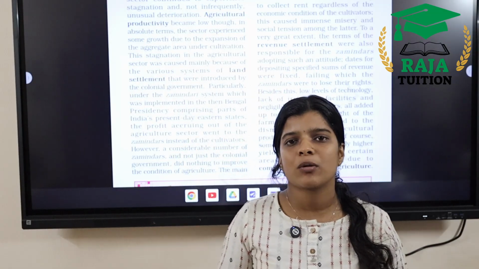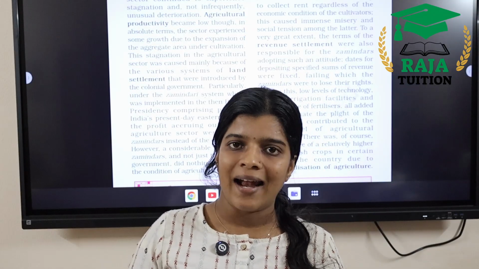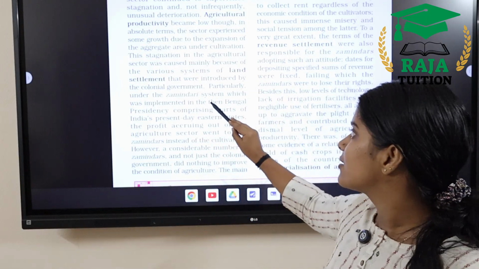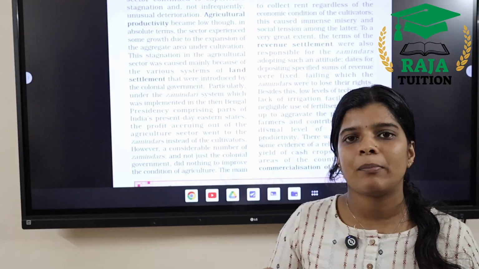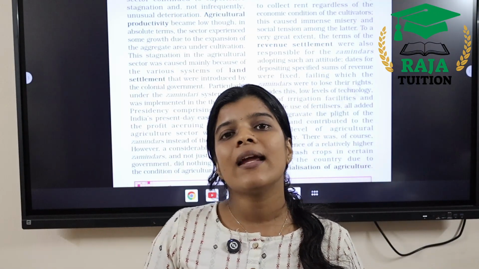They looted the agricultural people, collecting huge taxes from them, consolidating their land, and leasing the fragmented land for other activities. The Zamindari system existed in some parts of the Bengal and Bombay Presidencies, and it was not favorable to the agrarian people but favorable to British governance. Zamindars were appointed as intermediaries and collected tax for the British.